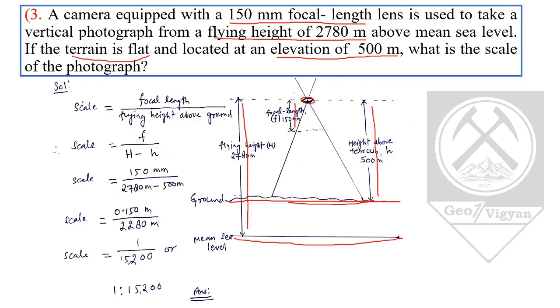The formula for scale is: scale equals the focal length of the lens divided by the flying height above ground, and the flying height above ground is the difference between the total height from the mean sea level and the height of the terrain. Please note that the focal length is given in millimeters, so we convert millimeters into meters and put the values in the formula. On putting the values in the formula, we get the scale to be 1:15,200. This is the scale of the photograph.